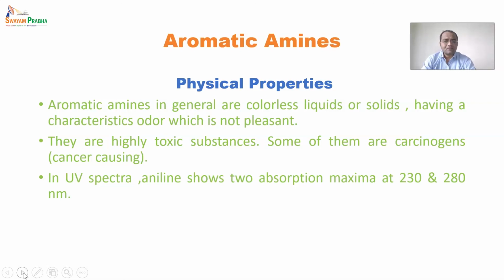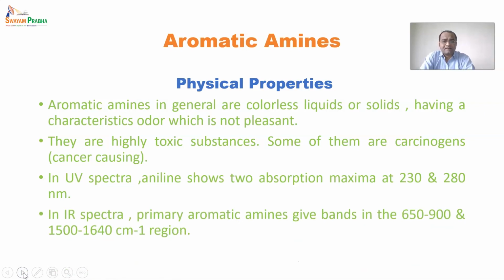And apart from that, conjugation in the aromatic ring is also responsible for the absorption of the spectra, because here two types of transitions can be seen. One is n to sigma star, which is due to the amine, and pi to pi star transition, which is due to the aromatic ring. Aromatic ring means double bonds in the aromatic ring. So both these transitions lead to absorption in the UV region.